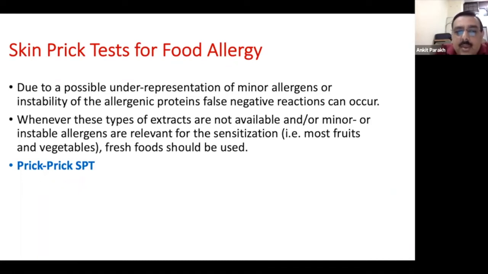So if you're testing for a food allergen, a prick to prick test should be done, and not just the extracts provided by the companies. The extracts are quite good for aeroallergens, but not very good for food allergens. They're good for nuts, but not for vegetables and fruits.